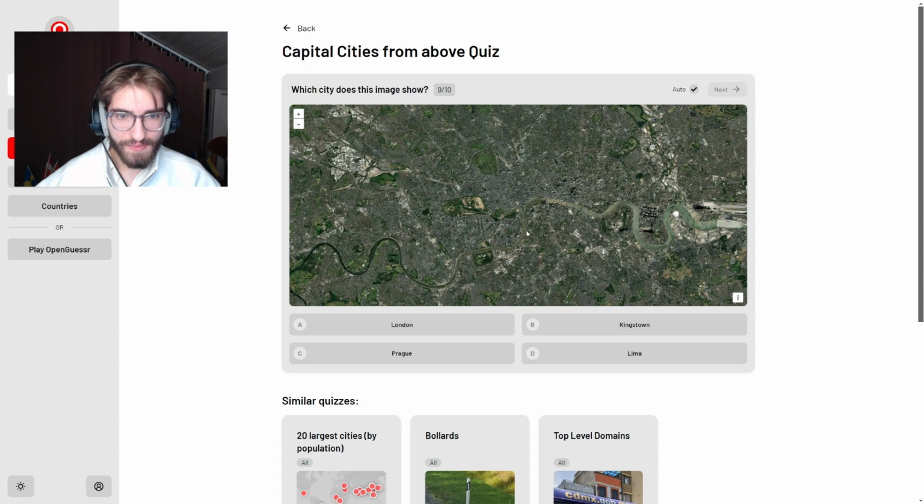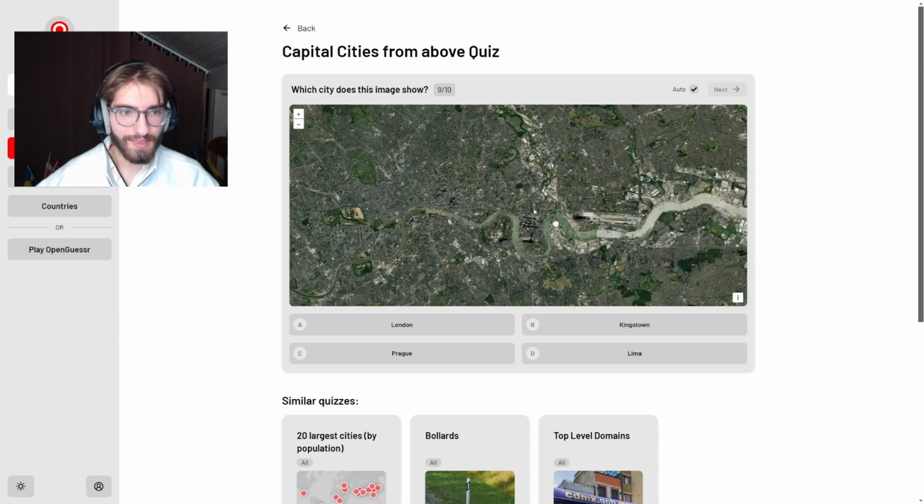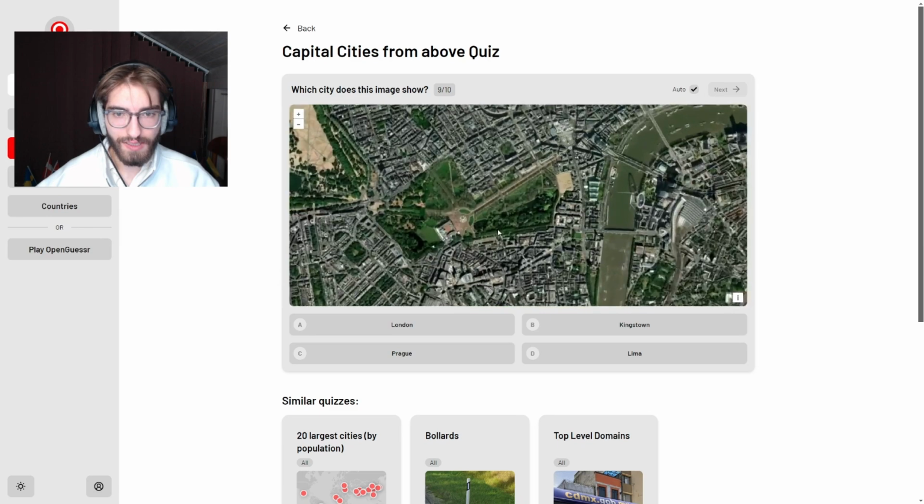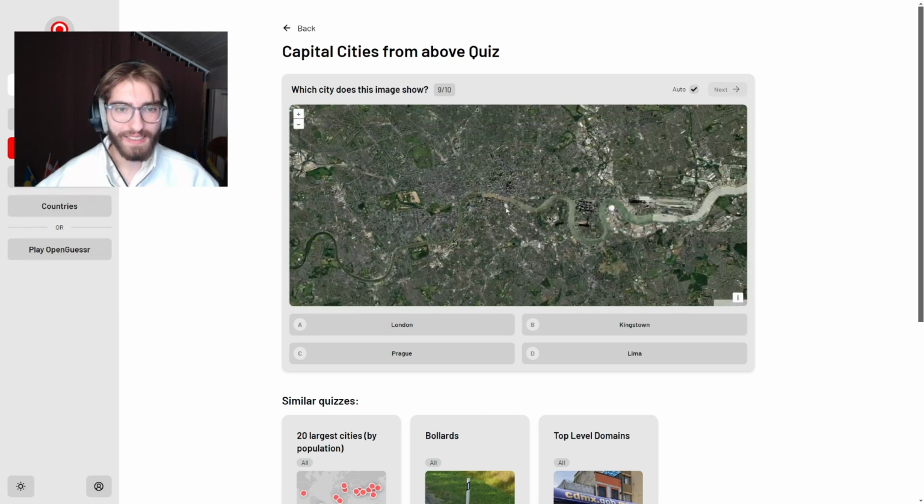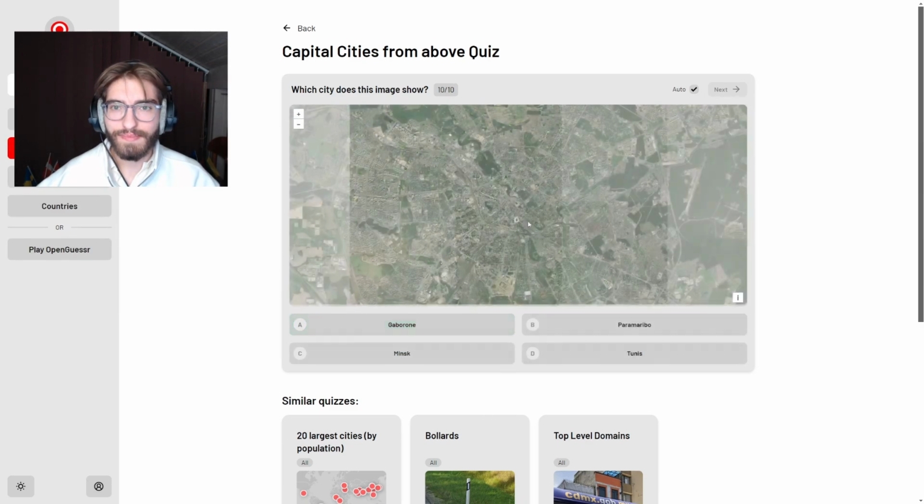This one is just, I guess, the Thames. So London. I think here you see Buckingham Palace. Yeah. So this should be just London.